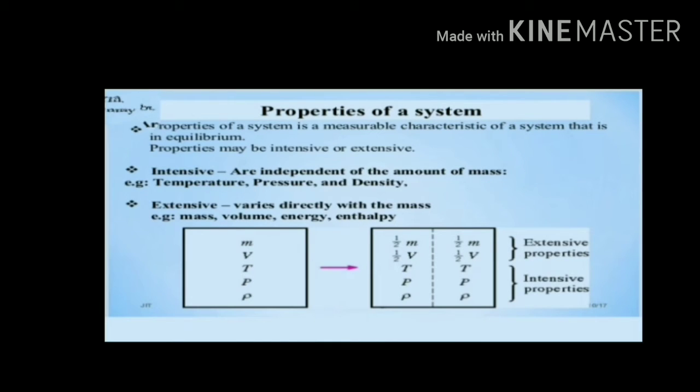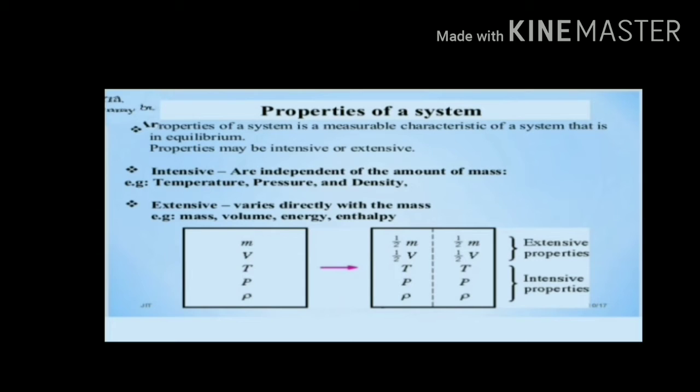What are the properties of a system? A property of a system is a measurable characteristic of a system that is in equilibrium. A property may be intensive or extensive. Extensive properties depend on the amount of matter, like mass, volume, energy, enthalpy.